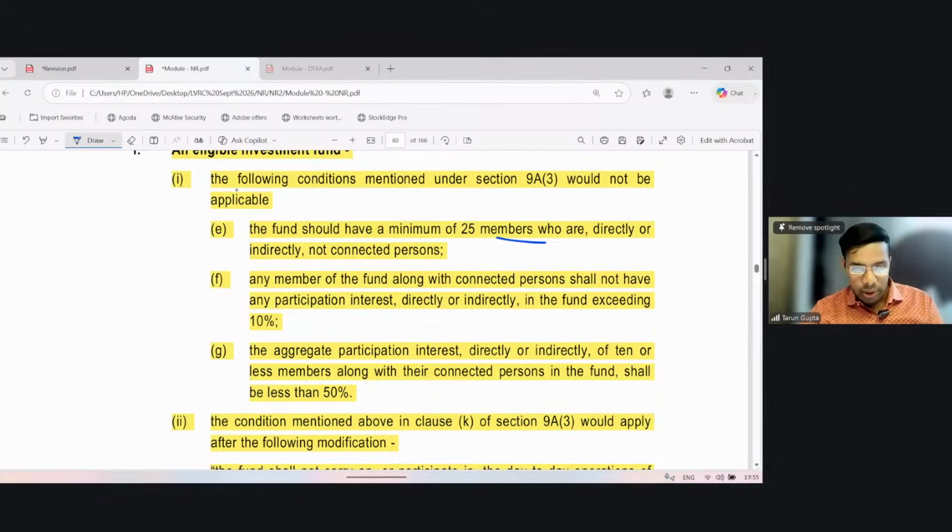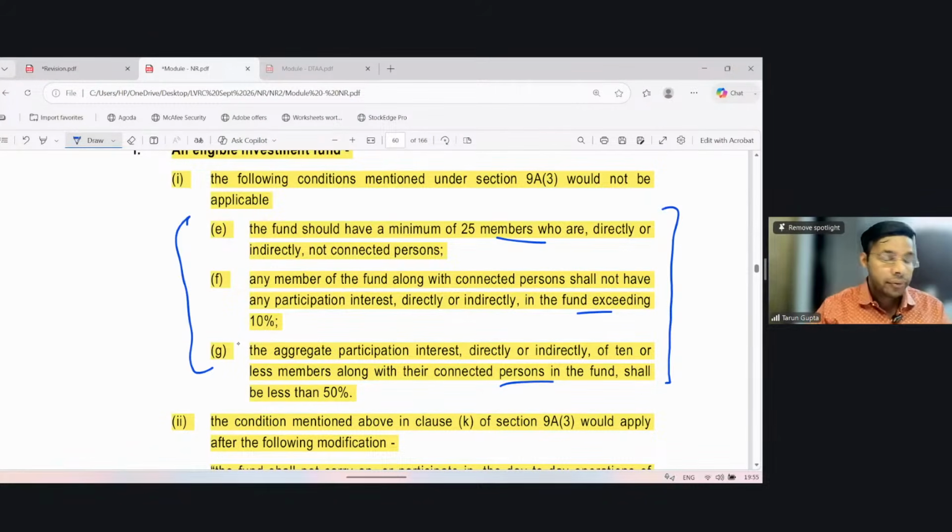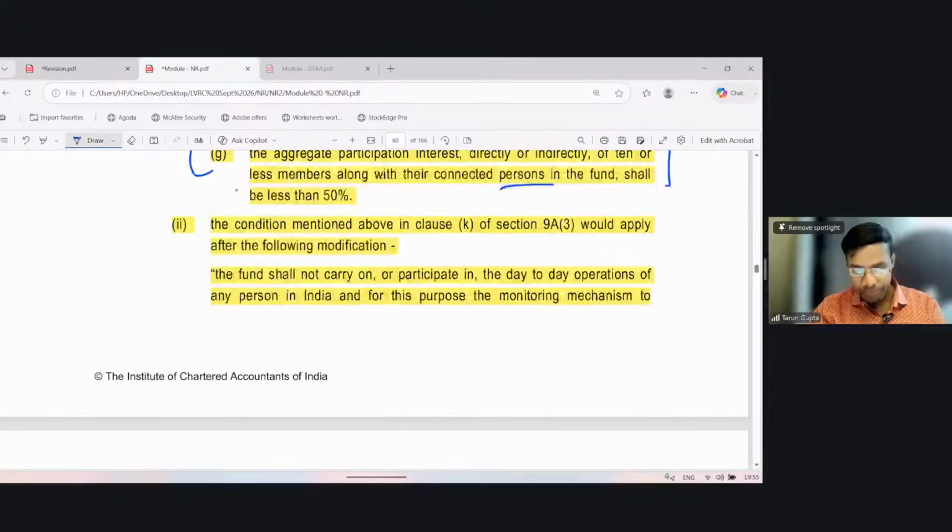The second condition is the same: any member of the fund along with connected persons shall not have any participation interest directly or indirectly in the fund exceeding 10%. And lastly, the aggregate participation interest directly or indirectly of 10 or fewer members along with connected persons in the fund shall be less than 50%. So as we discussed earlier, these three conditions shall not apply if the fund manager is operating from IFSC.